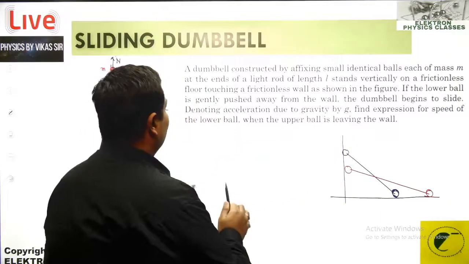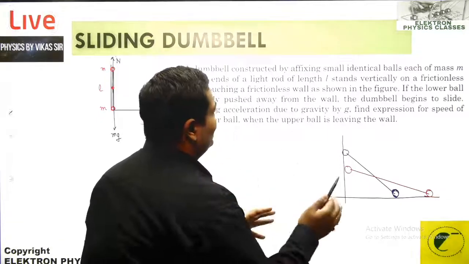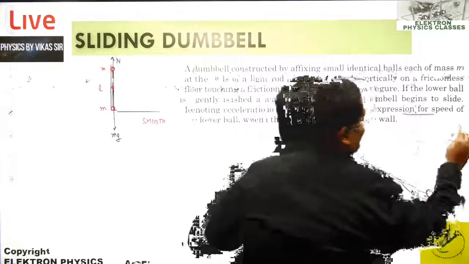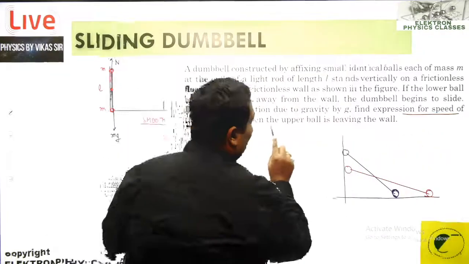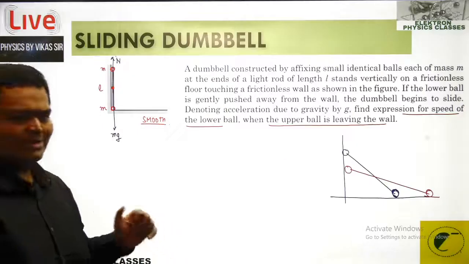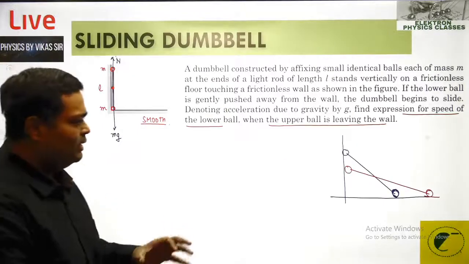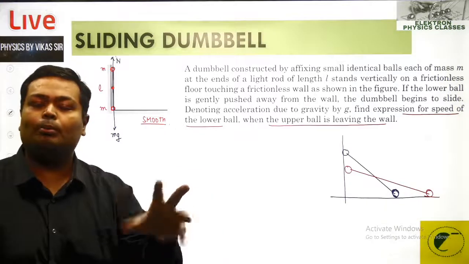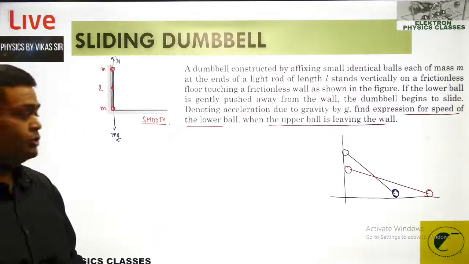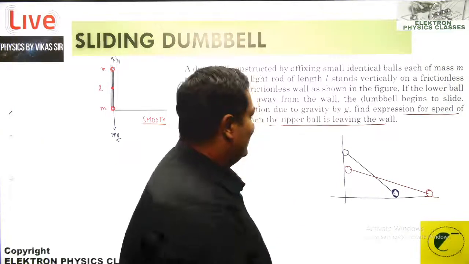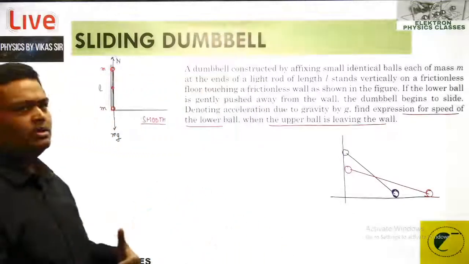Find the expression for the speed of the lower ball when the upper ball is leaving the wall. So there are two balls, and the question is regarding the motion of both the balls. First of all, the motion of both the balls is connected. So a lower version of this question can be: how are the velocities of these two balls connected? And that is basically the idea of constraint motion.